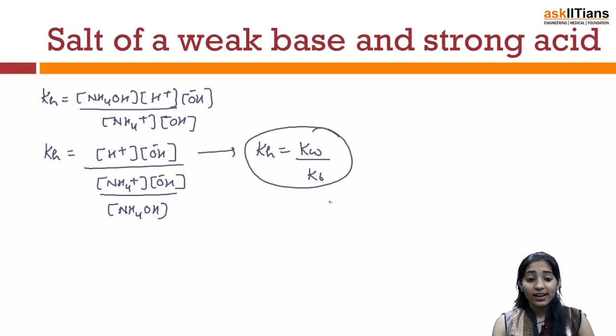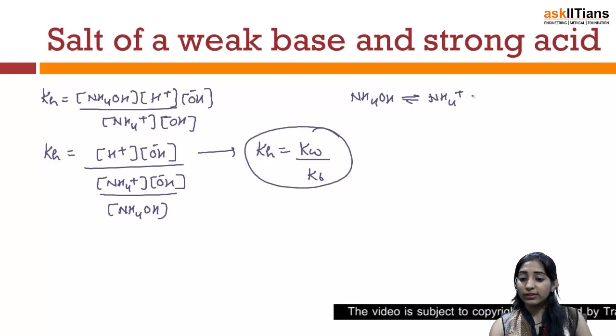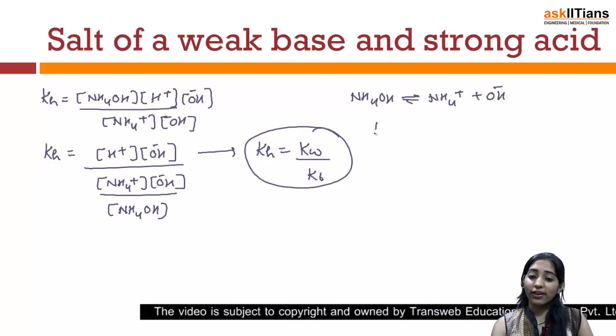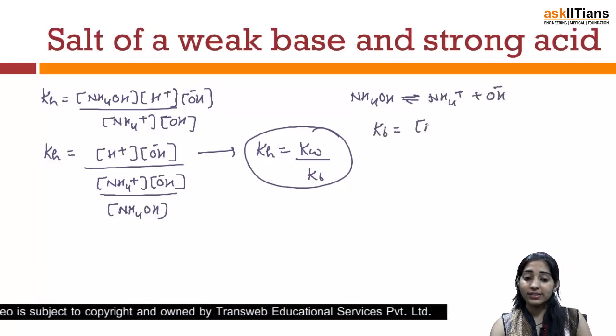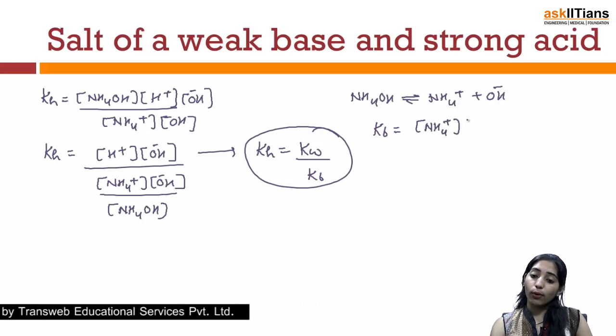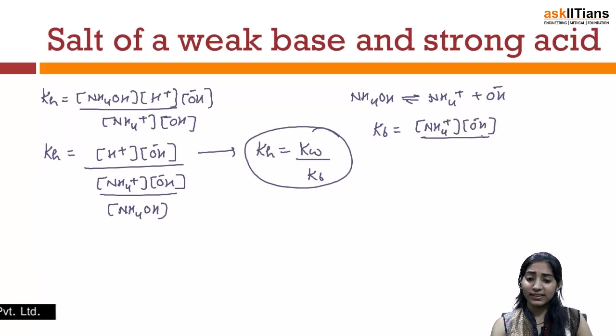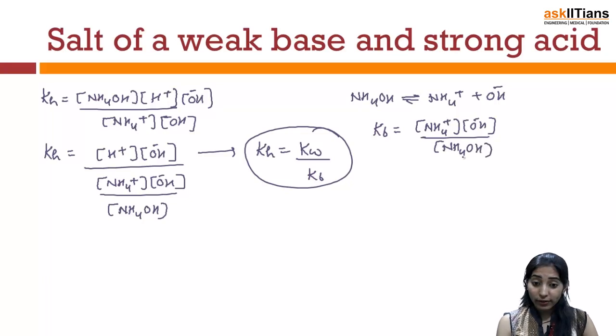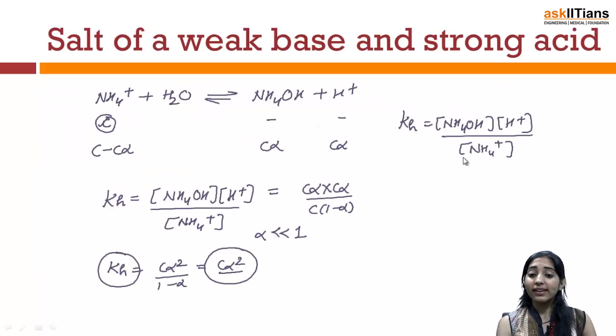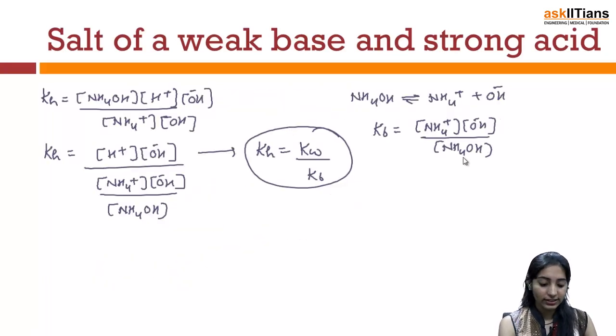Because we had done in the earlier case that NH4OH, once it gives us NH4 positive plus OH minus, I can very easily write Kb as NH4 positive OH minus divided by NH4OH. Now whatever we have found out in the above slide, that Kh will be C alpha square, I can use this thing here.